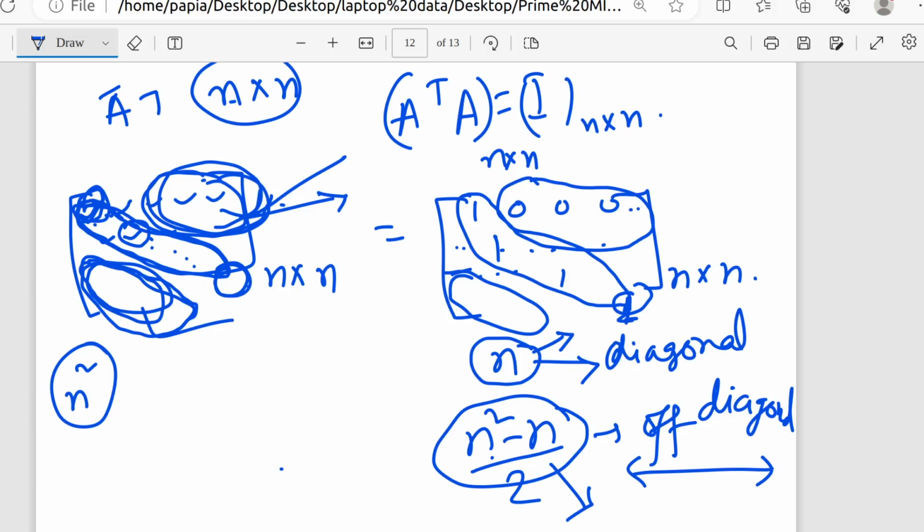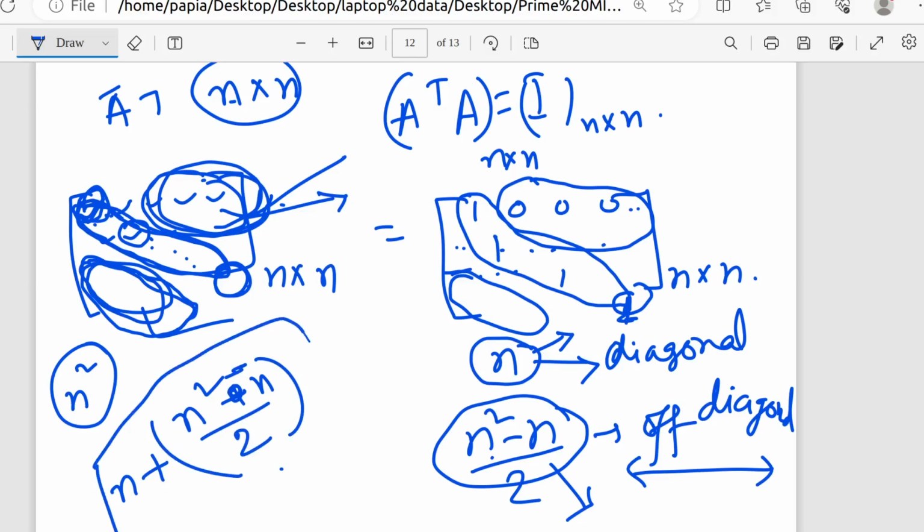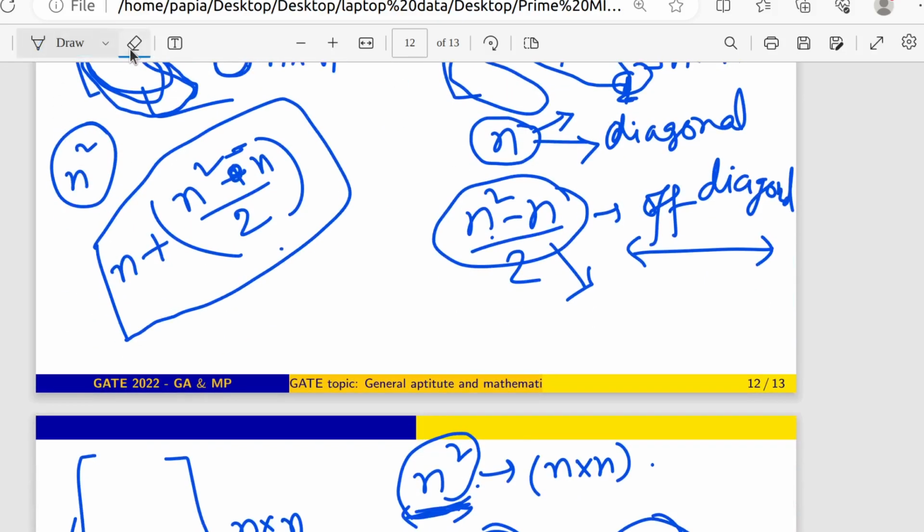Yes. Okay. Now in a matrix, only diagonal terms and off diagonal terms are there. There are no other terms. So the total number of differential equations we can get is n plus n square minus n divided by 2. Then we have to calculate how many free parameters are there. Free parameters are n square minus this term. So let me calculate this one a little bit.